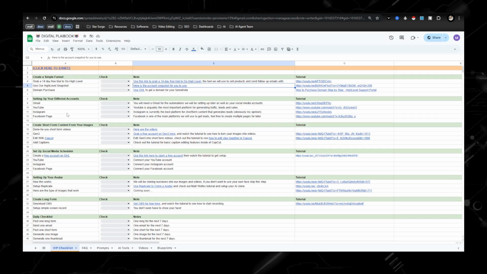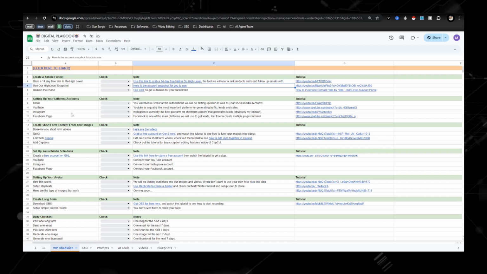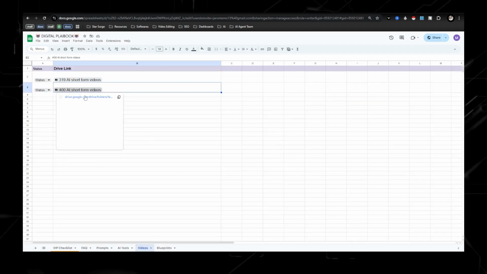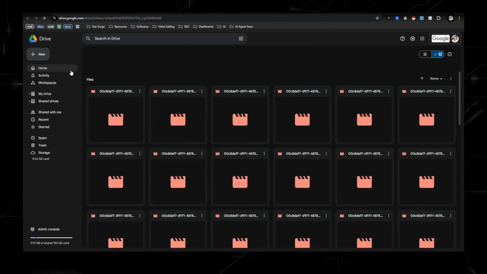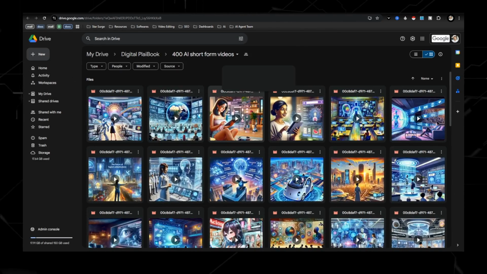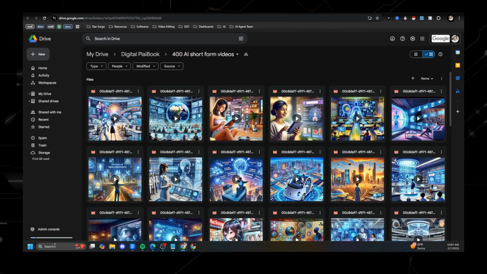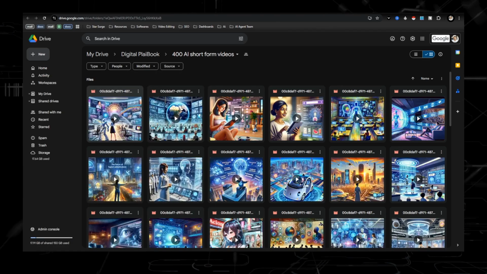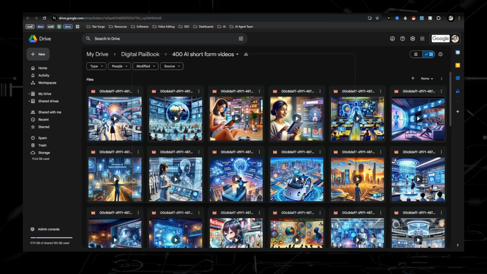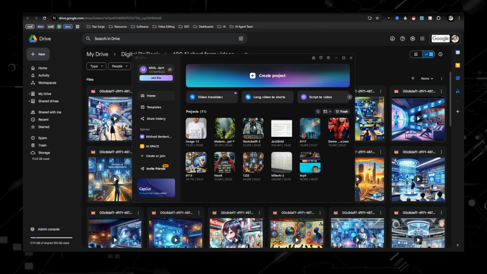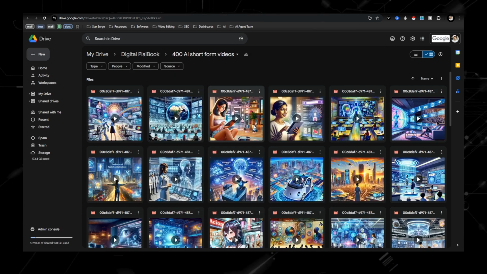What I'm going to suggest is there are two different ways. You can use these videos right here that I have, and what you would need to do is just download these videos on your computer. I'm not going to do that, I'm just walking you through. This is step one, and then we're going to open up CapCut, and we're going to put these videos together and create a short form video like this.